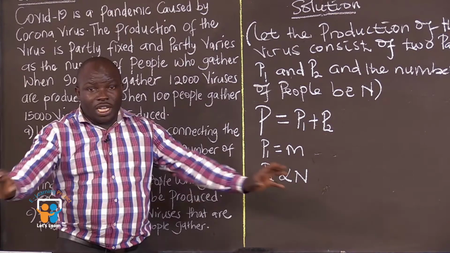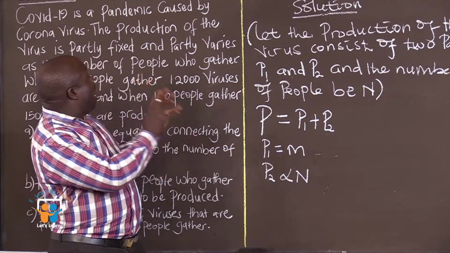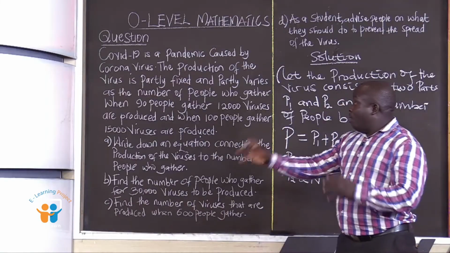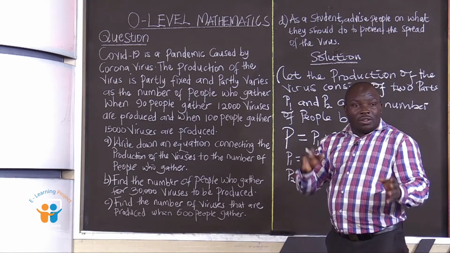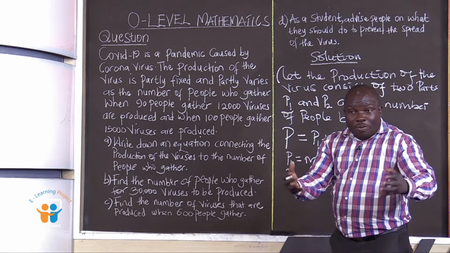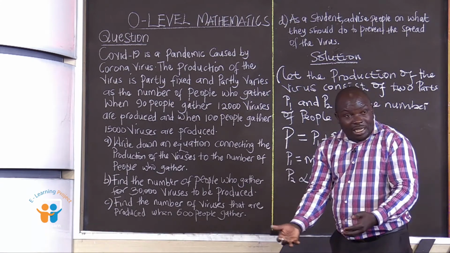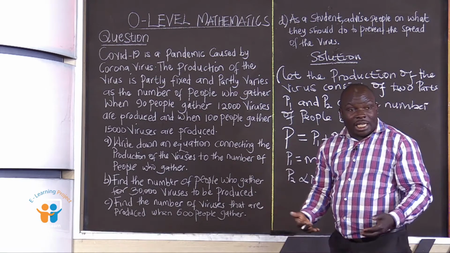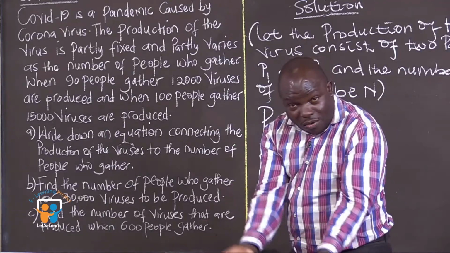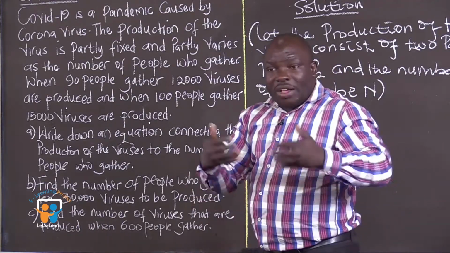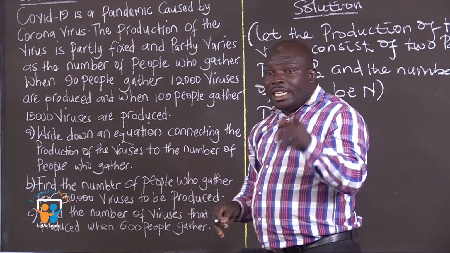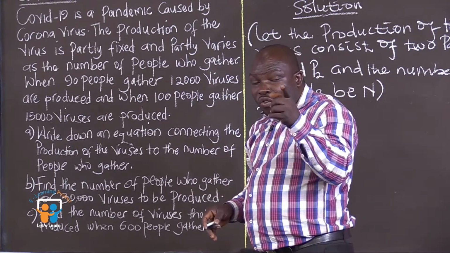We are now trying to look at the connection of the gathering of people in relation to the spread of the virus. When very few people have gathered, what happens? How is the virus produced when few people are around? How is the virus produced when very many people gather? That is what we are trying to look for.